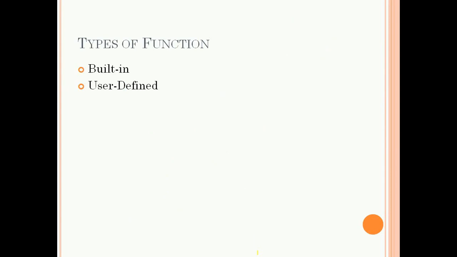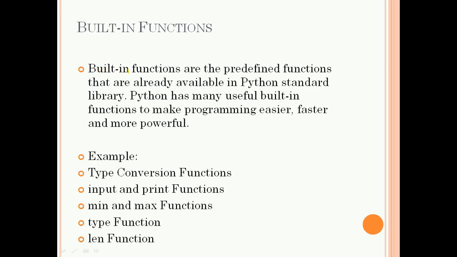Next, types of function. There are two types of functions, built-in functions and user-defined functions. All the terms of computer science are related to its job. So you can clearly guess what is the meaning of built-in function. Built-in, that means they are already available in the Python library. Built-in functions are the predefined functions that are already available in the Python standard library. That's why they are called built-in functions.